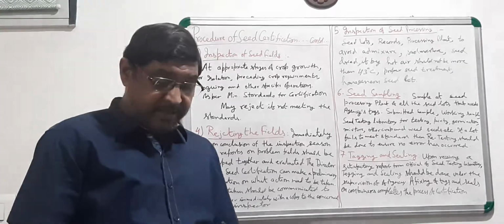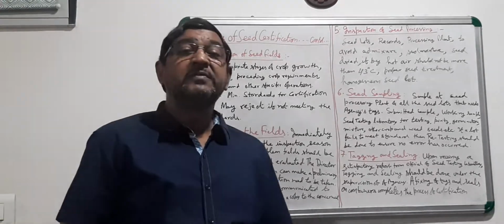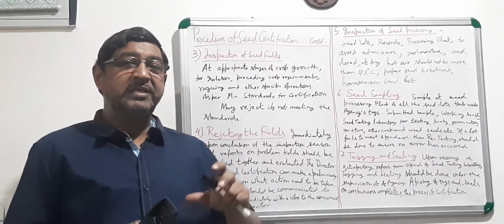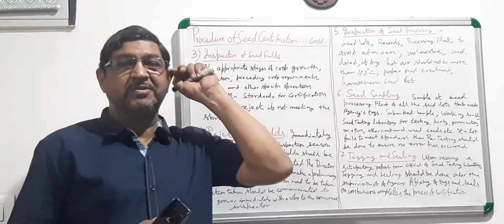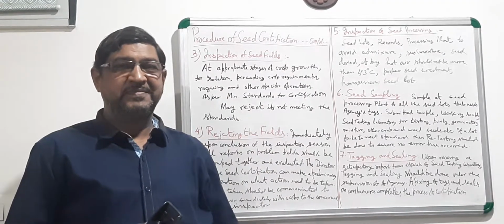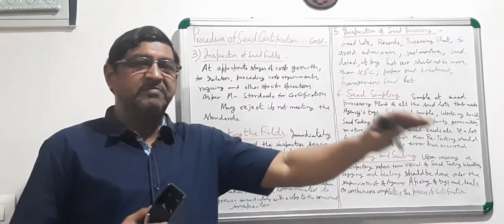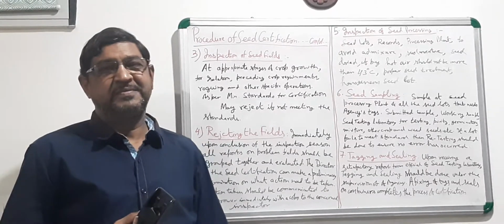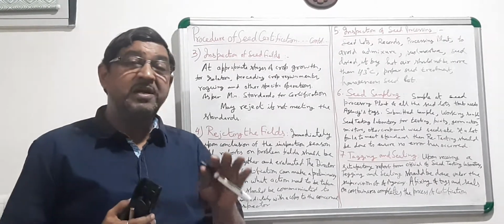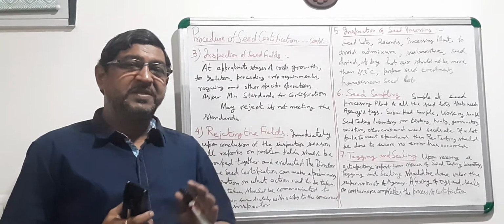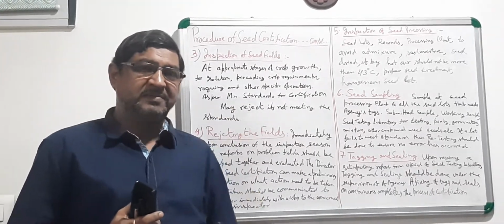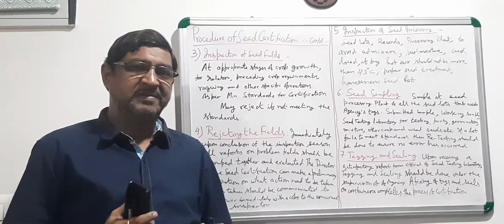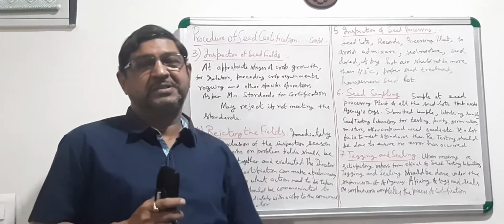then the seed certification official has to inspect the crop particularly at different stages of growth and maturity, particularly to see whether the minimum seed standard is being followed or not.